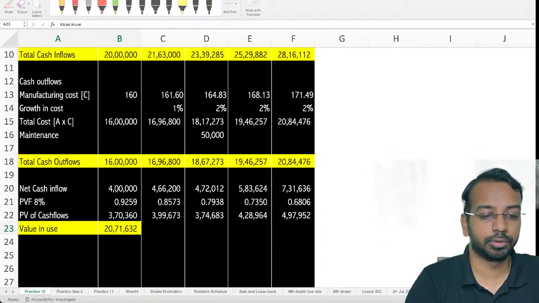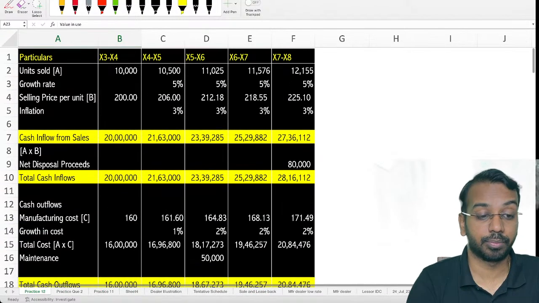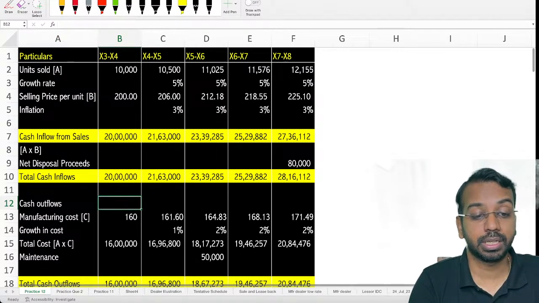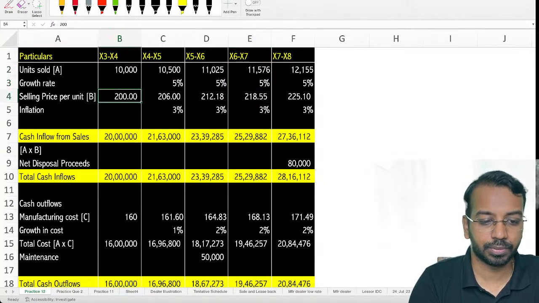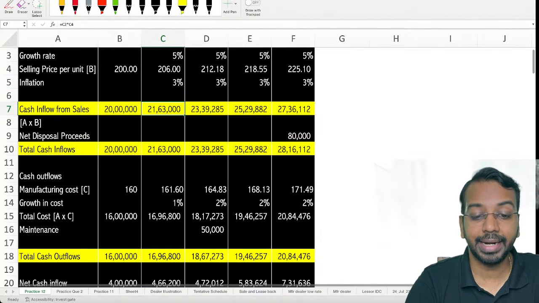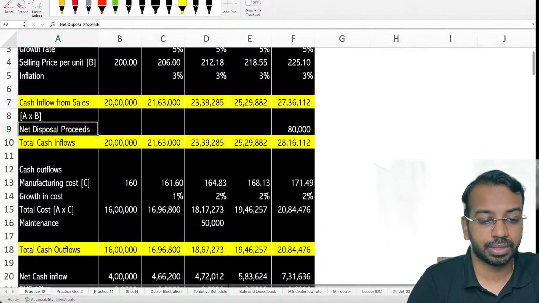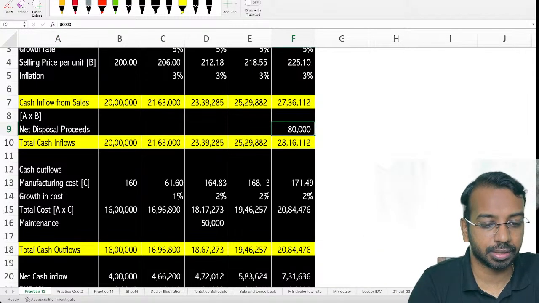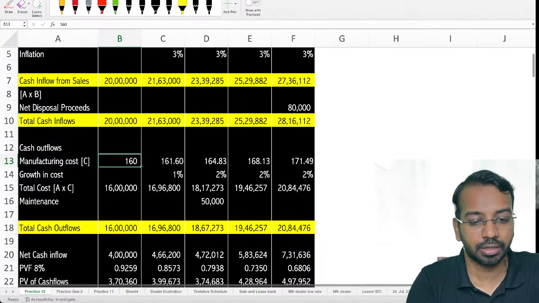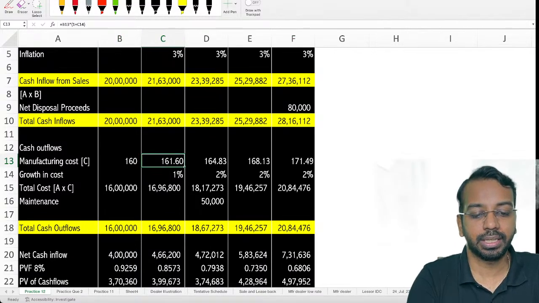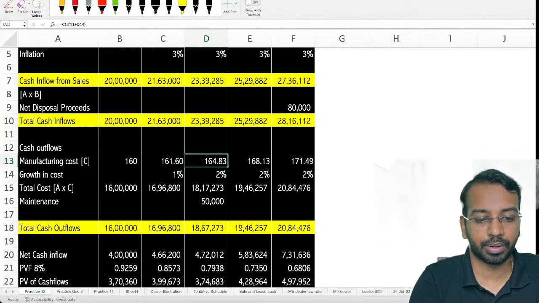Now, if you look at the way you have to present the solution or the structure of your approach, what are the units sold? 10,000, increasing by 5% each year. Okay, then selling price increasing by 3% each year. Then you can get the cash inflows. Disposal proceeds should be added. Tax should not be considered. Then financing element should not be considered. Manufacturing cost 160. It is expected to increase by 1% in the first year and then 2% in each of the subsequent years. So that also number I have put.